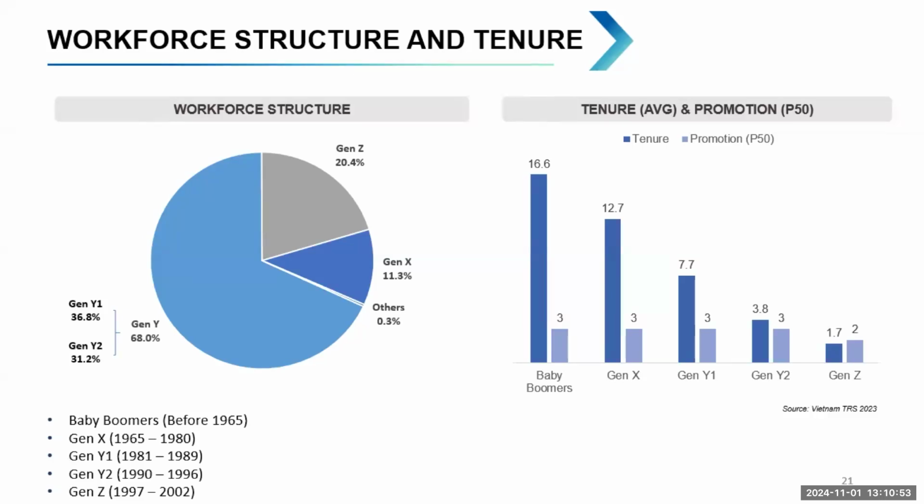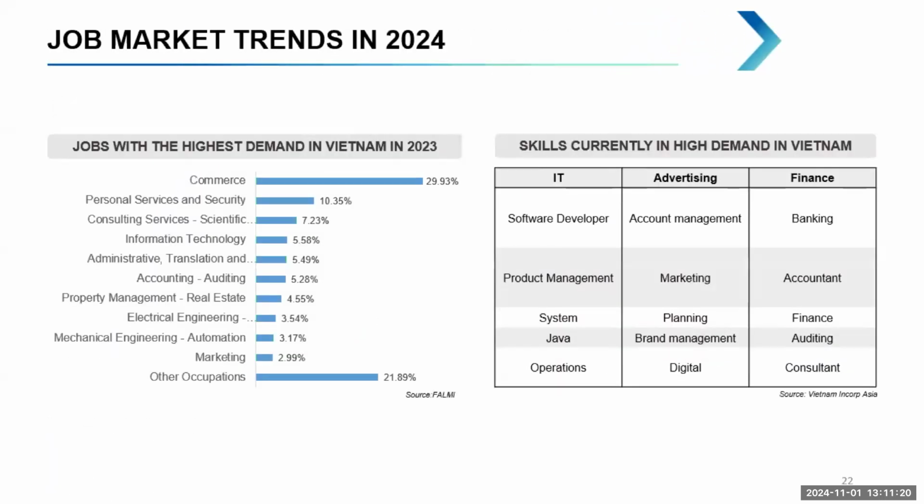These days we can see that the younger generation maybe don't like to be as stable as before. That's why some of the young generation, like Gen Z or Y2, usually try to find a better job after several years if they don't get promoted.